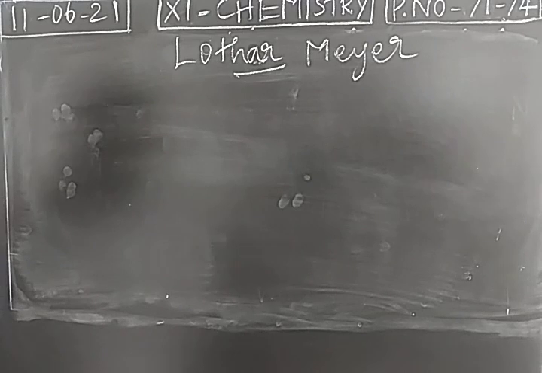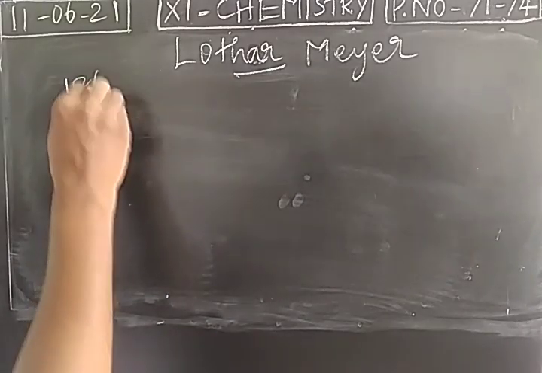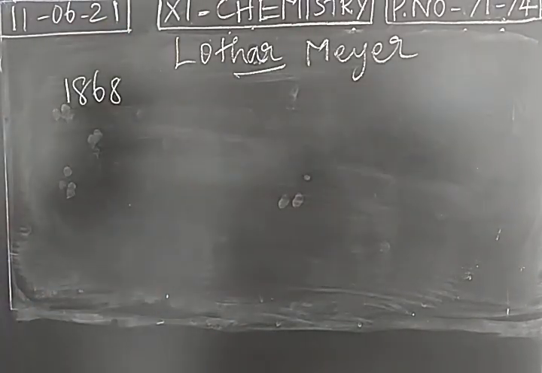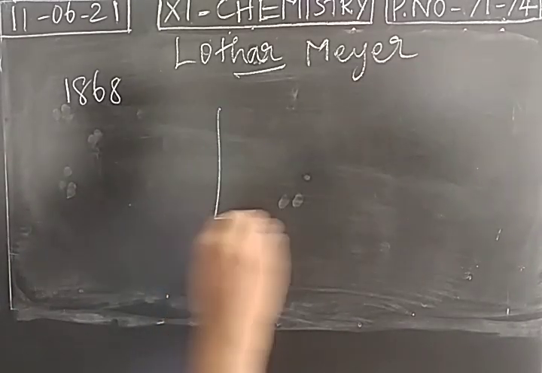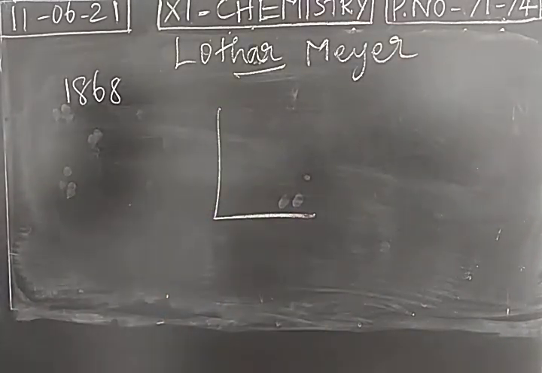So the next scientist is Lothar Meyer. In the year 1868, Lothar Meyer was studying the properties of elements. He correlated two aspects.